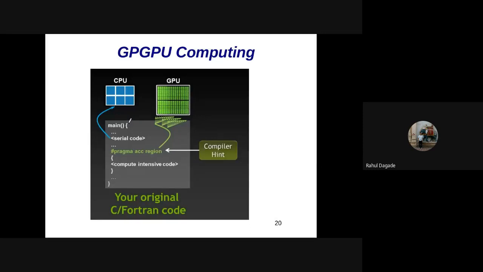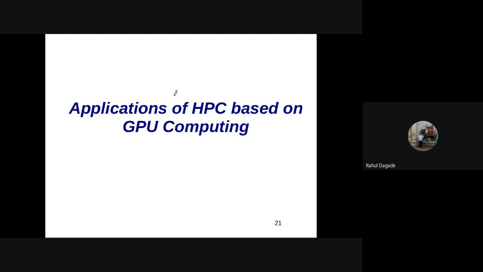So now the program is the same as a C program. Some part serial code is there, some parallel code is there, and some GPU code is there, and the data is executed and given to the GPU. Now we'll see the same two applications, that is vector operation and the matrix multiplication operations, onto GPU, how we can execute that. But before that, let us see some of the applications of this execution onto GPU or GPGPU